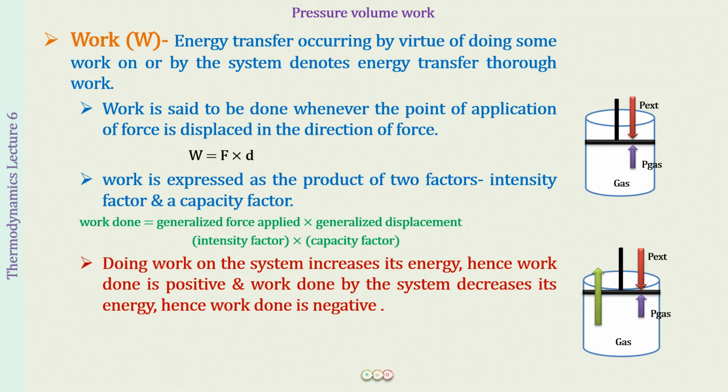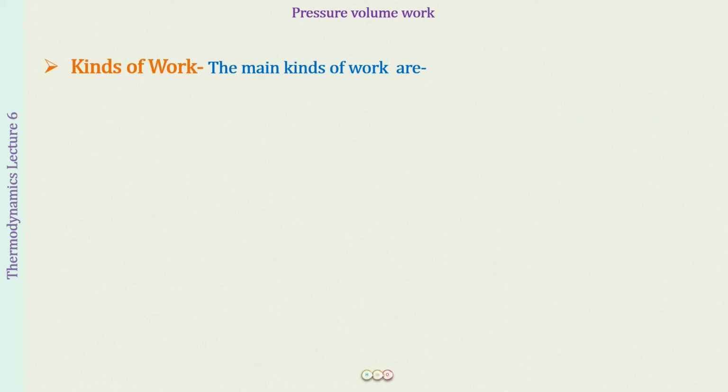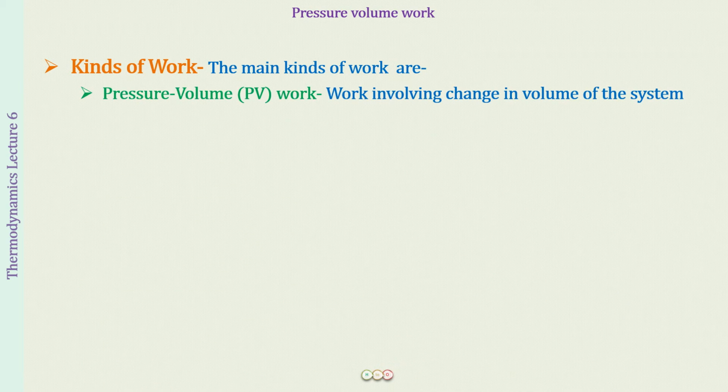Now let us know about the classification of work. We have two types of work broadly classified under thermodynamics. First we have pressure volume work, which we will be calling in short PV work. This is the work involved in changing the volume of the system. Whenever there is a change in volume of the system, the work that is done we will call pressure volume work.